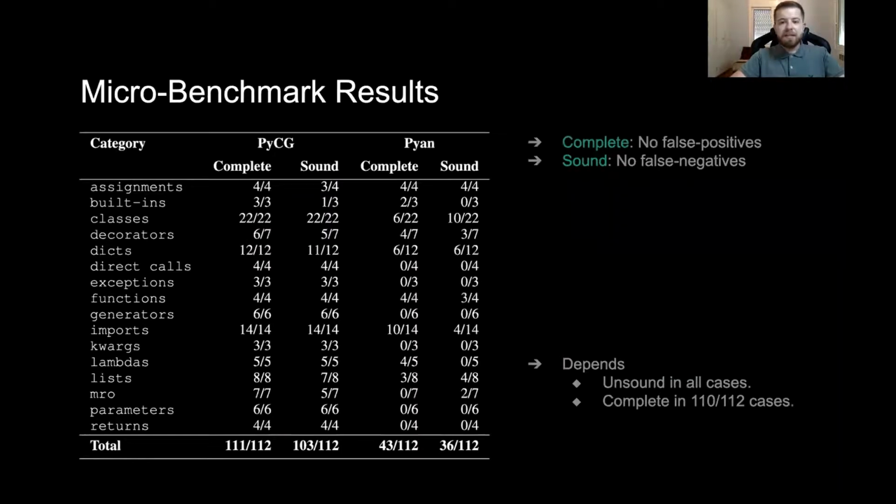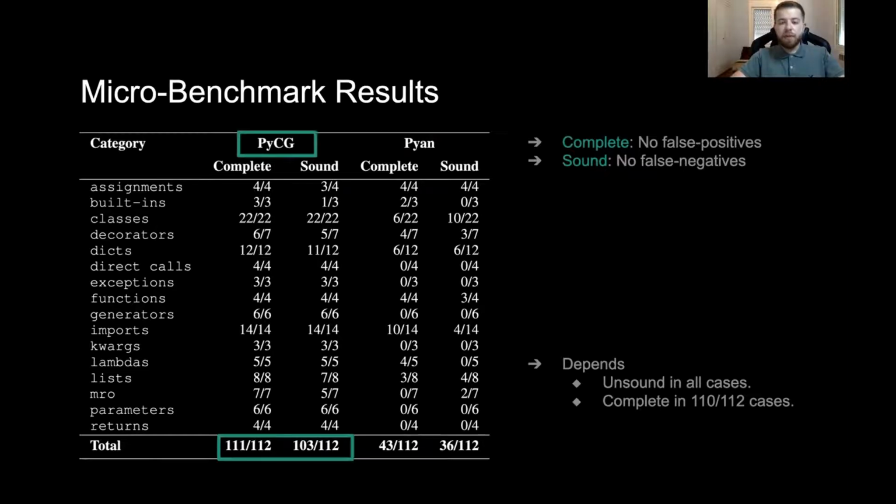This table lists the results for the micro benchmark evaluation. We compare the tools in terms of completeness, meaning no false positives, and soundness, meaning no false negatives. Note that Depends is not included in this table because it is unsound in all cases, since it does not capture calls from module namespaces, and complete in all but two of the test cases due to its conservative nature.